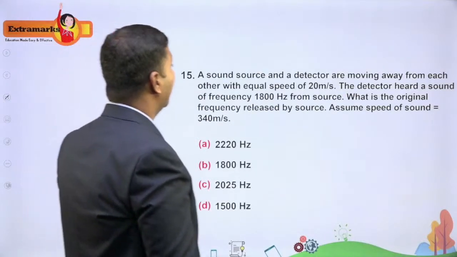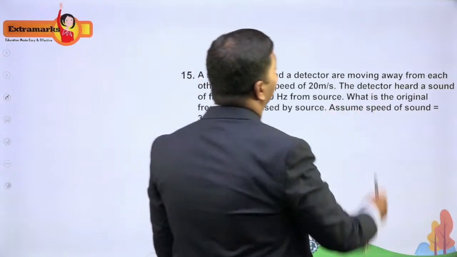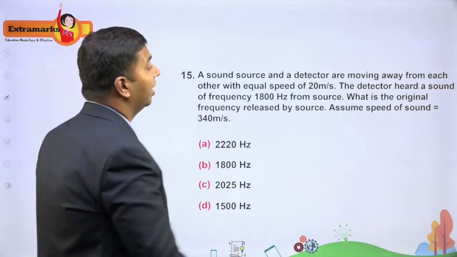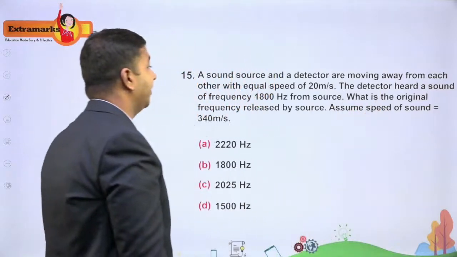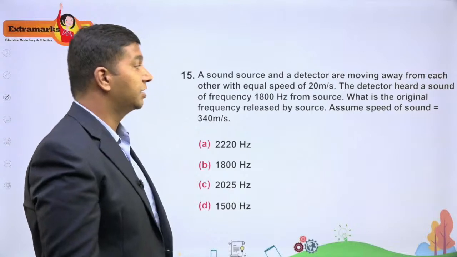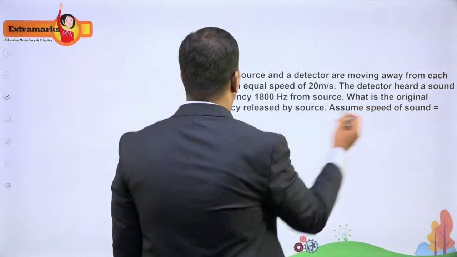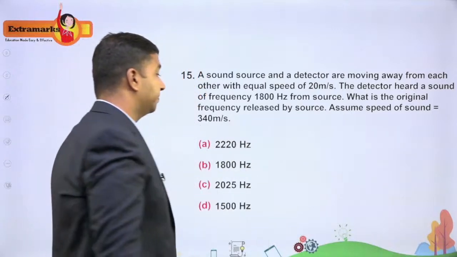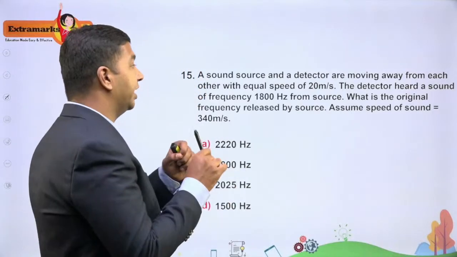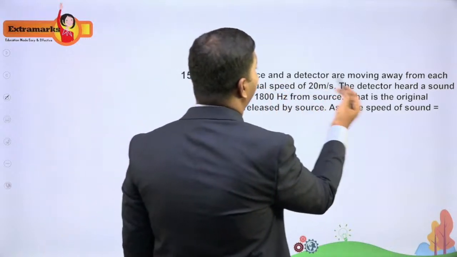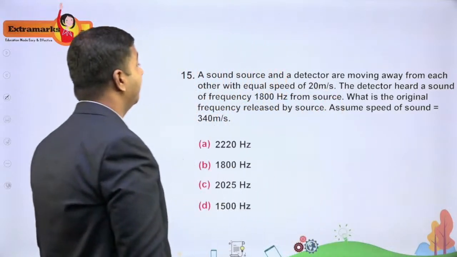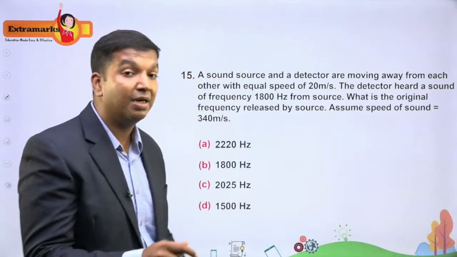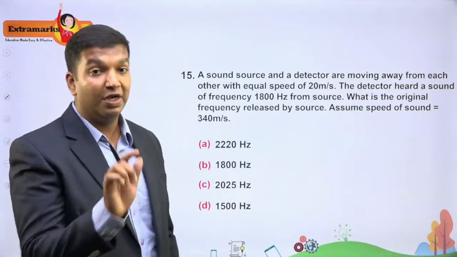It says a sound source and a detector are moving away from each other with equal speed of 20 meters per second. The detector heard a sound of frequency 1800 hertz from the source. What is the original frequency released by the source? Assume the speed of sound to be 340 meters per second. Now look at the question again. Both of them are moving away from each other with an equal speed of 20 meters per second.